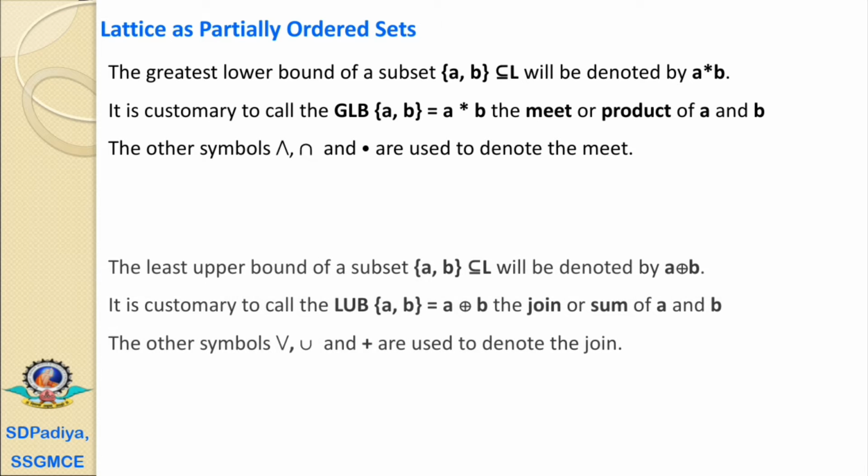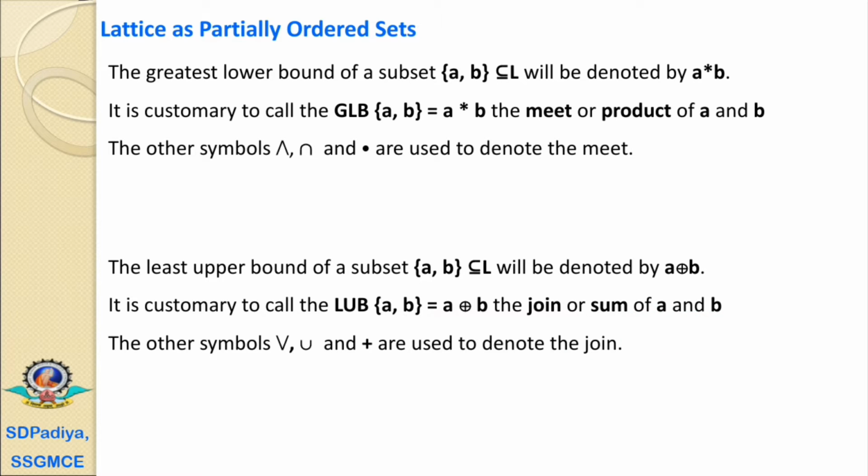The second is the least upper bound. The least upper bound of a subset {a, b} of L will be denoted by a join b. For the least upper bound, that is the join operation, this symbol is used. It is customary to call the least upper bound of the subset {a, b} equal to a join b, which is read as the join or sum of a and b.